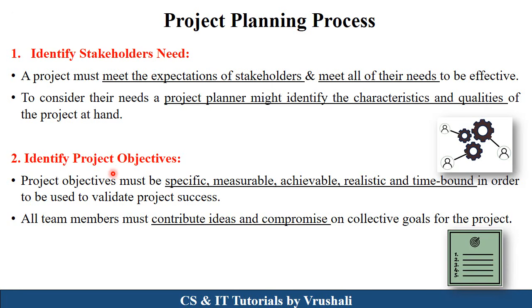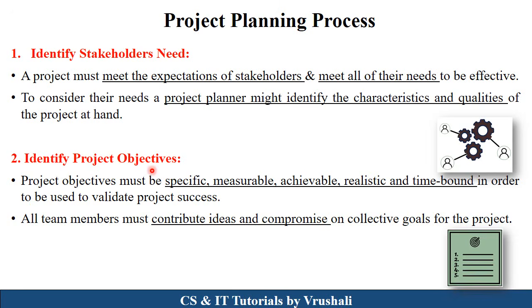Now, in the second step, identify project objectives. As discussed with the customer, what exactly the customer wants, what the objective, aim, goal of the customer is, to identify those things is called project objectives. These project objectives must be specific, measurable, achievable, realistic and time bound in order to validate project success.